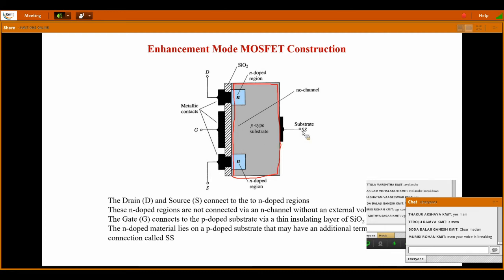There is a terminal taken out, represented as substrate SS. This is one terminal. In this p-type substrate, two n-type semiconductor materials are induced, or injected, during the manufacturing itself.